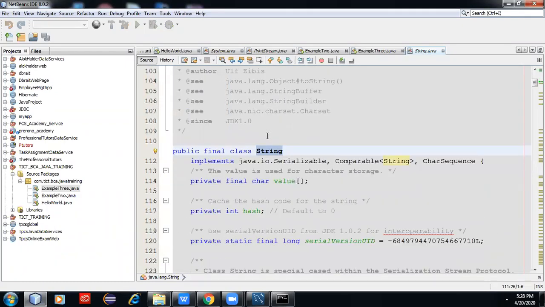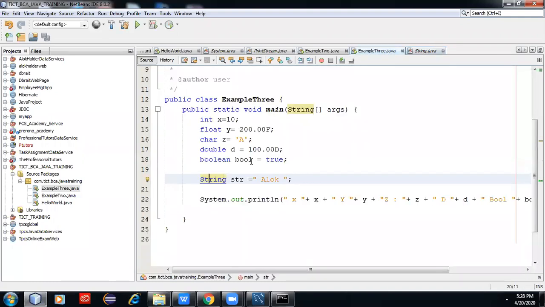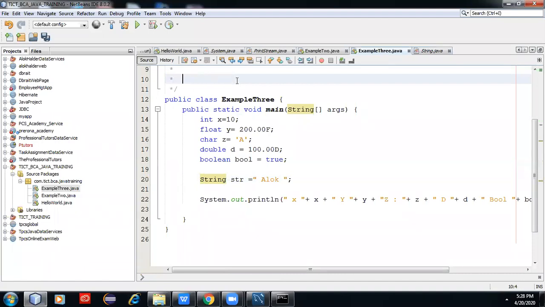In the java.lang package, string is a public final library class. Why is it final? You cannot inherit it. Those big architects prepared this library, and you cannot change the string class. So string is a non-primitive data type. Class is a non-primitive data type. This is the total data types in Java. This is the program, and you can keep a comment on the top. That will be better to remember. This program demonstrates